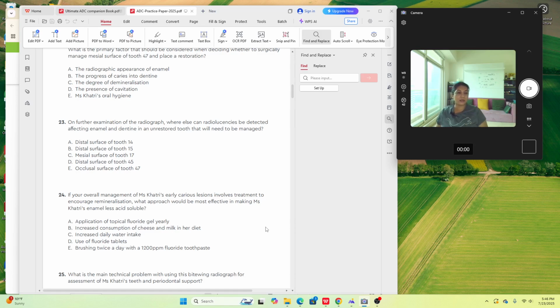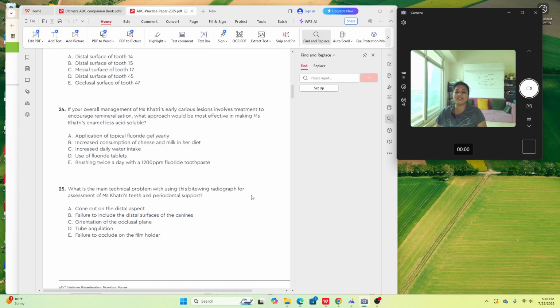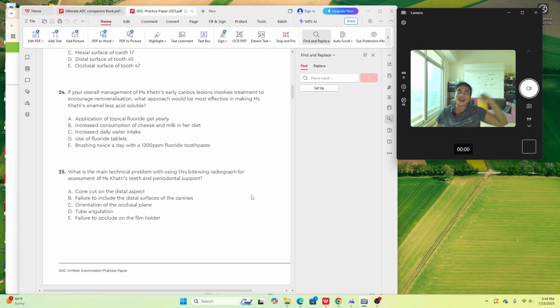So brushing twice with it will not only ensure that oral hygiene is maintained, but also make sure that fluoride is being supplemented to the teeth, which will help in remineralization, which is what your question is asking. These questions look simple, but when I'm solving it, you will know they're little traps, and unless I had answered this question the way I have, you probably would have made a mistake. Let me know in the comments if you did make a mistake and then after listening to my explanation you thought, okay, I should have thought that way instead.